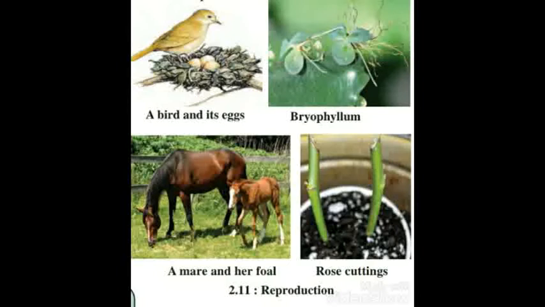So reproduction is defined as the process by which a living thing generates a new living thing like itself, called reproduction or procreation. In this way, reproduction is a characteristic of living things.